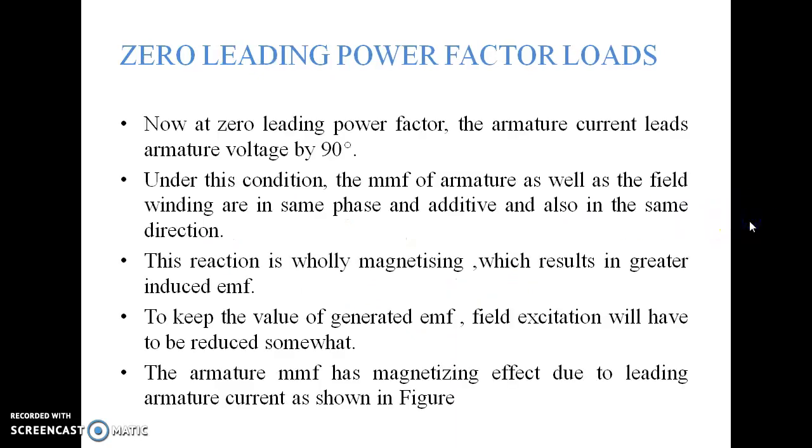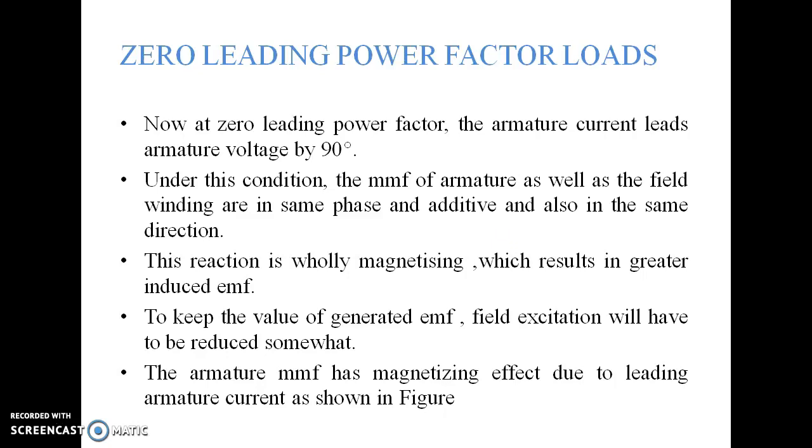Now, zero leading power factor loads. At zero leading power factor, the armature current leads the armature voltage by 90 degrees. In lagging, the current was lagging the voltage by 90 degrees; here, the current leads the voltage by 90 degrees. Under this condition, the MMF of the armature as well as the field winding are in the same phase, additive, and in the same direction.